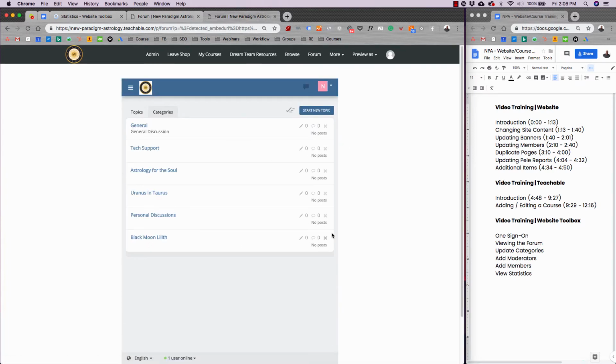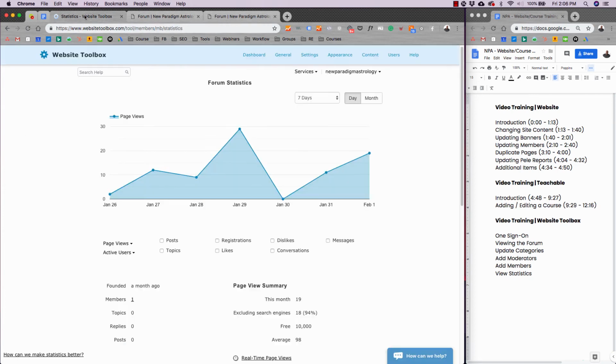Last piece of this puzzle is just migrating the content from the old forum here and then inviting users to use the forum. So that's the recap on that.